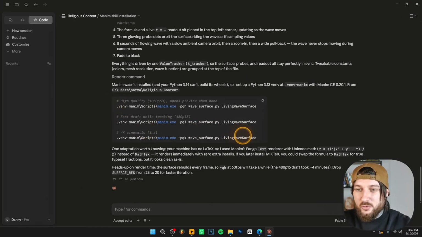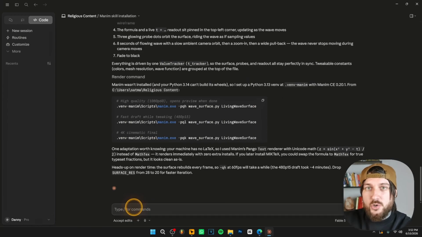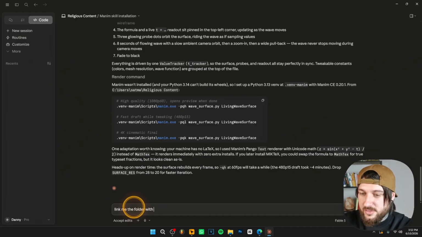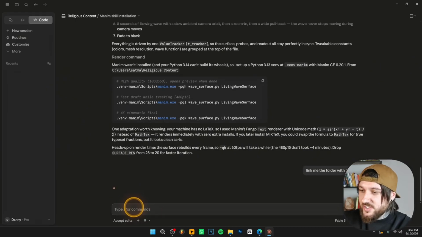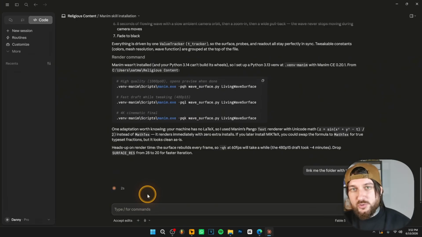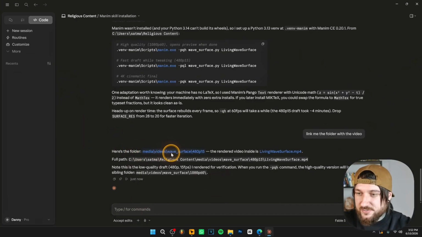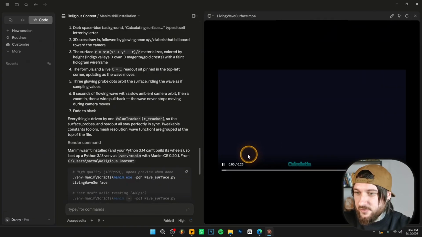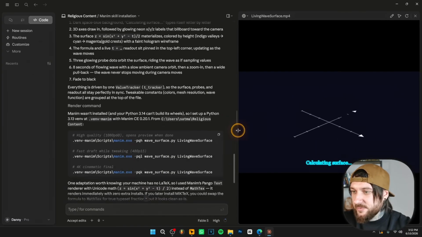If you can't find the folder, what you want to do is just tell Claude Code to show the folder for you. So, link me the folder with the video. Just send this message to Claude and it's going to link you the folder where it rendered the animation. As you can see, over here is the folder. You can literally click on this and it's going to open the video for you. So this is the animation it created.